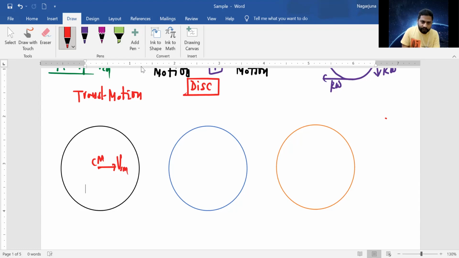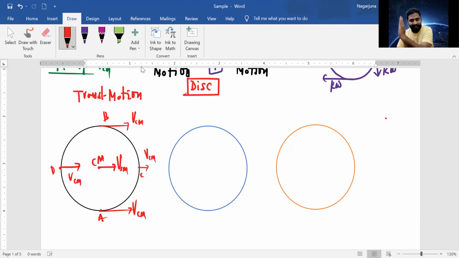Let's take this as point A, this as point B, this as point C, and this as point D. Each and every point also moves with the same velocity as the velocity of the center of mass. I hope you understand translatory motion of a disk. Imagine the disk is sliding. Translatory motion is nothing but sliding. Each and every particle of the disk will move with the same velocity. That is a translatory motion.